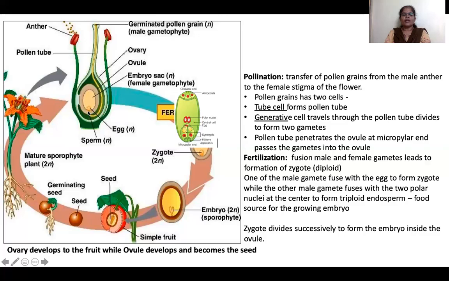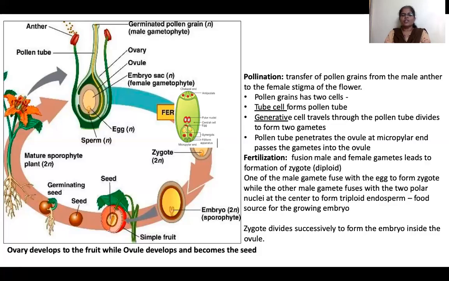Why does it grow at the micropylar end? See in this structure, this is the chalazal end, and this is the micropylar end. Male gametes come through the pollen tube and enter here because here is the egg cell. The egg inside the ovary is at this end. So the male gametes enter from this side of the ovary.